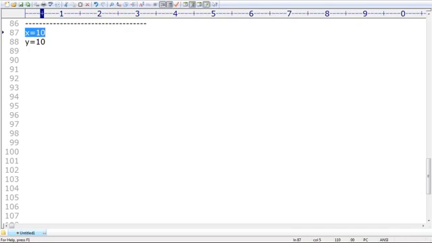Observe very carefully, sir. If I want x is equal to 100, y is equal to 100, z is equal to 100, and so on, 1000 times 100 is required, we never create a separate object each time. Only one object is reused by multiple references, so performance is improved. Clear?